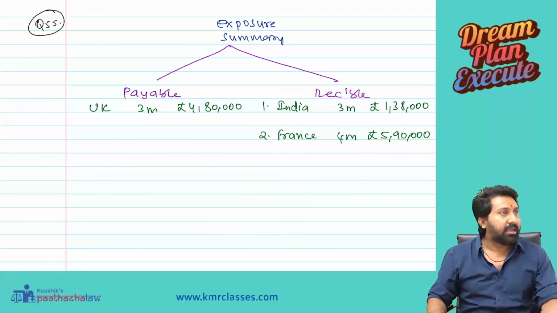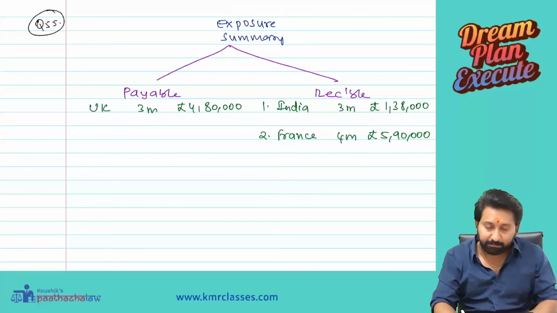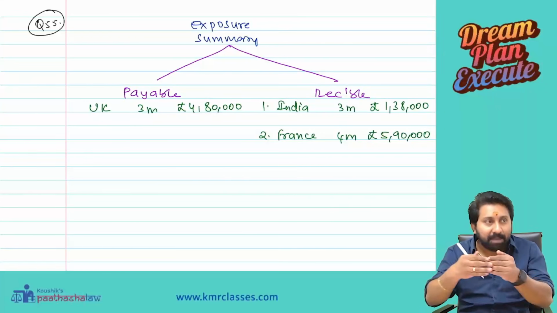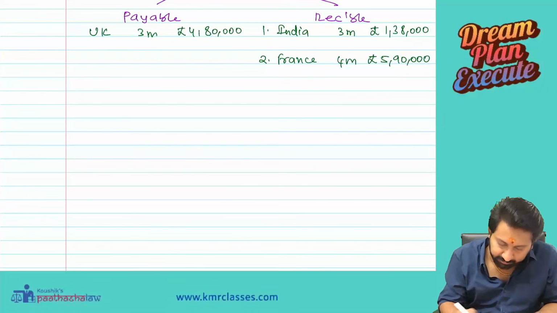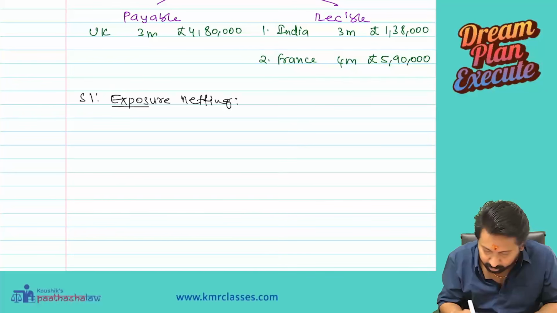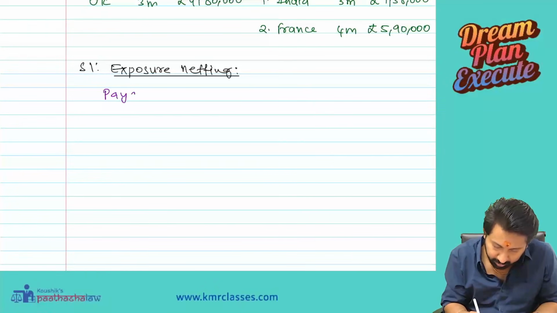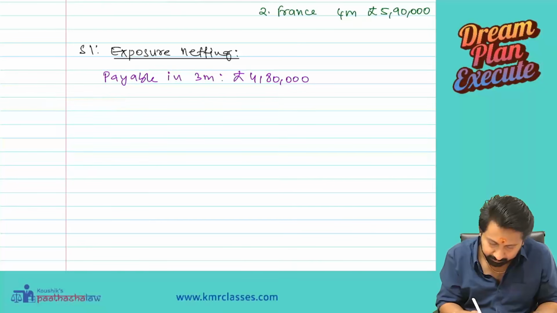Here we can first understand one point. The same US company has, at the same timing, 2 exposures which are matching each other. Write down step 1: Exposure netting. Payable in 3 months, pounds 4,80,000.